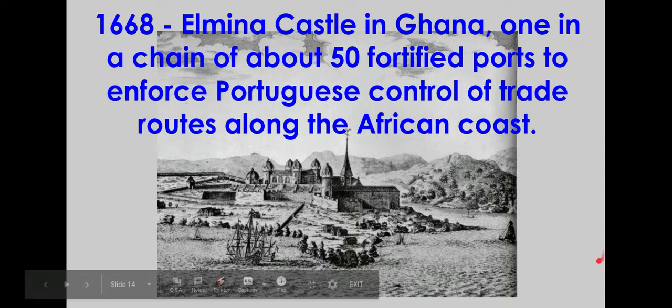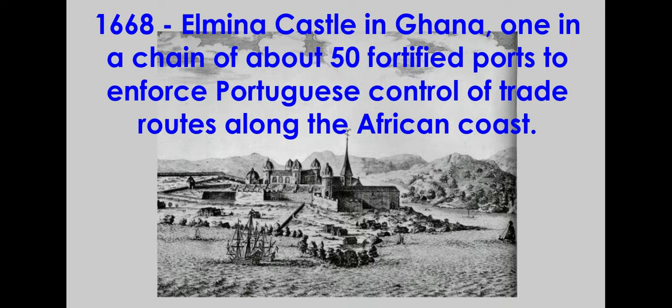And this is going to have a big negative impact on the world because one of the main products that was being offered in these African markets was human beings, and you could buy and sell humans for the purposes of slavery. And this is really going to cause slavery to expand from something that occurred in many parts of the world, but the African slave trade is really going to become a big international marketplace. It's beginning in the 1600s with the Portuguese controlling these trade routes around Africa.